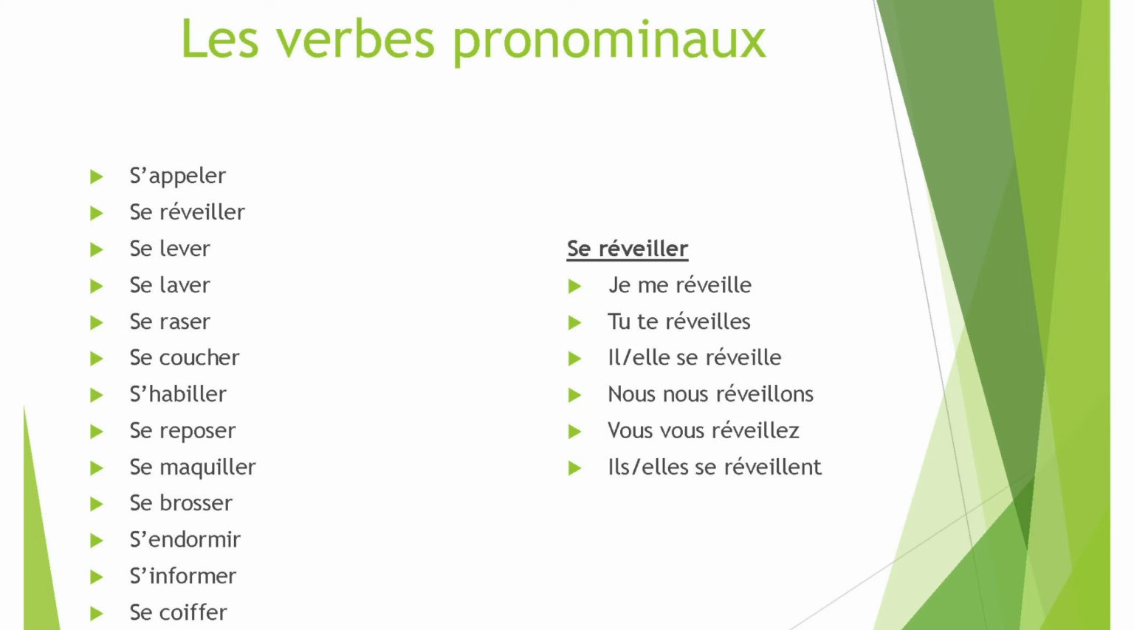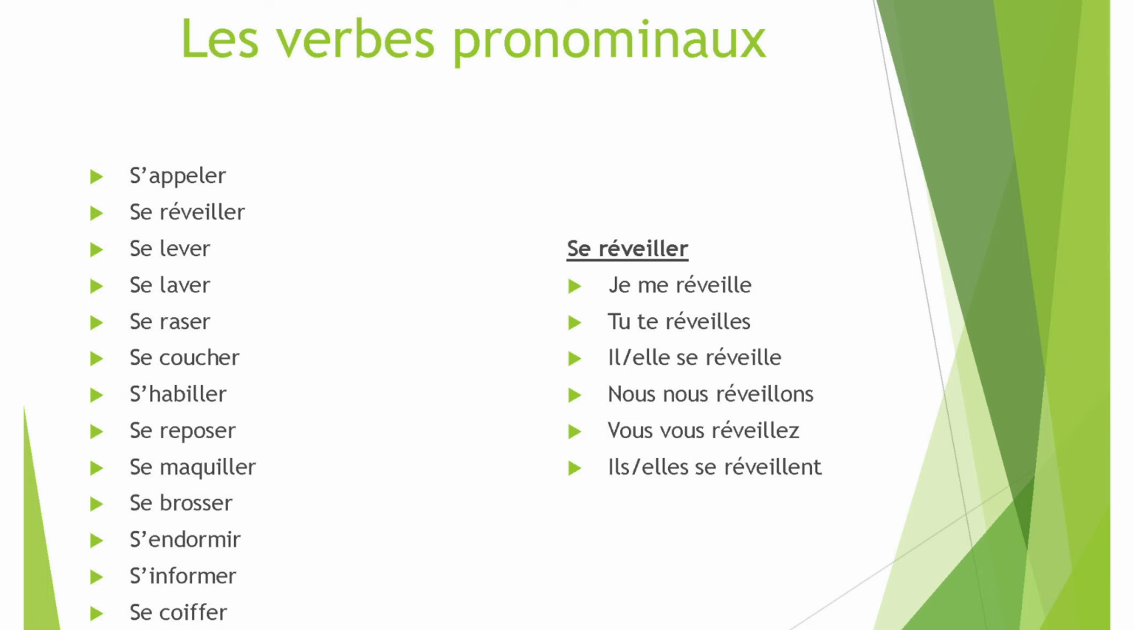Se raser, raser to shave. Se raser to shave oneself. The difference is if one person is shaving the other person, it will be raser, but when you are shaving yourself, it will be se raser. Then se coucher is to go to bed. S'habiller is to dress. Well, I am dressing myself. You are dressing yourself. That is the context in which it is used.